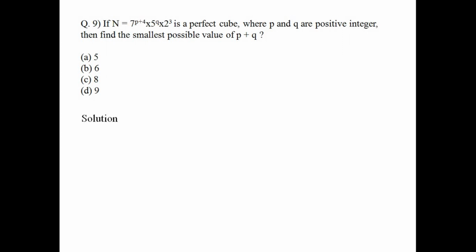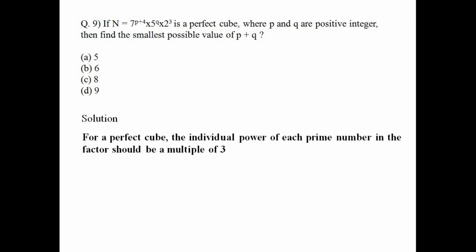Okay, so one important thing here is, for a perfect cube, the powers of all the prime numbers present in that cube should be a multiple of 3. Why is that so? Because which number do you call a perfect cube? A number whose cube root comes out to be an integer.